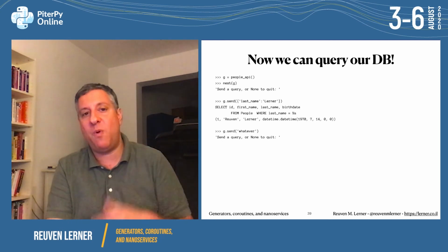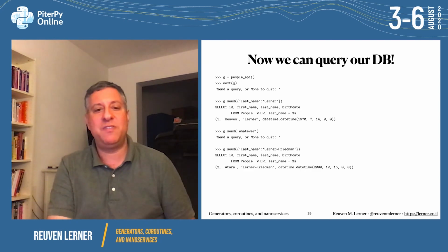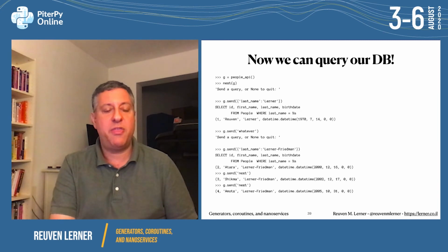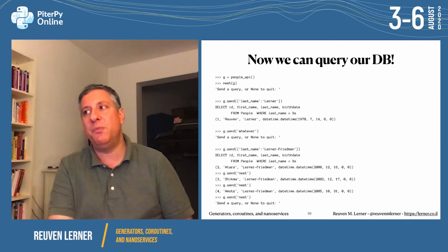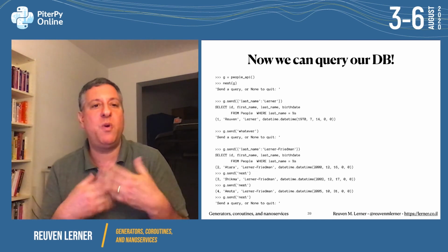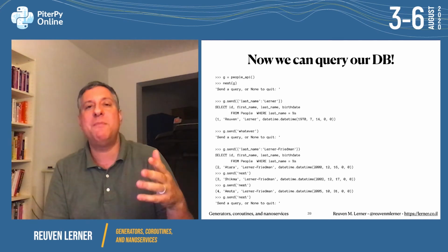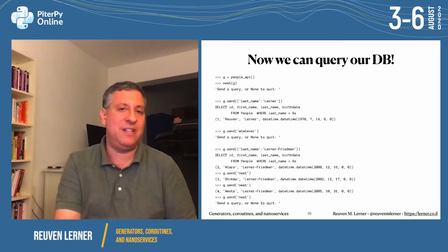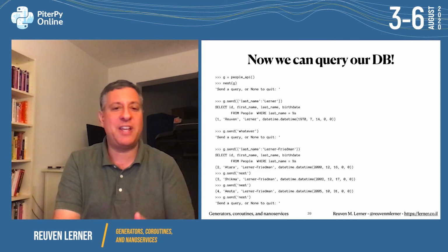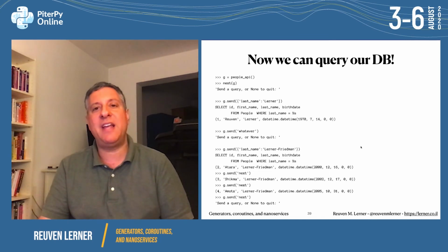We're back at that main while loop. So now I can send, well, I want last name equals Lerner-Friedman. That's my children's names. I'm going to get 1, 2, 3 records back. And now we're back at the top of the loop. So what I have here is a super simple database query engine, but my people_api generator, my coroutine, is staying in memory, and we don't need to reconnect to the database at all. It's there. And of course, I can cache things as well, as happened with these 3 results that I got back from my children.